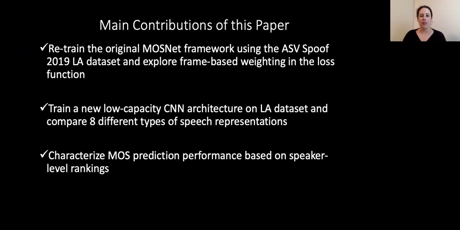The main contributions of this paper are to retrain the original MOSNet framework using TTS data and explore frame-based weighting in the loss function. We also train a new low-capacity CNN architecture on the TTS dataset and compare 8 different types of speech representations. Finally, we characterize MOS prediction performance based on speaker level rankings.